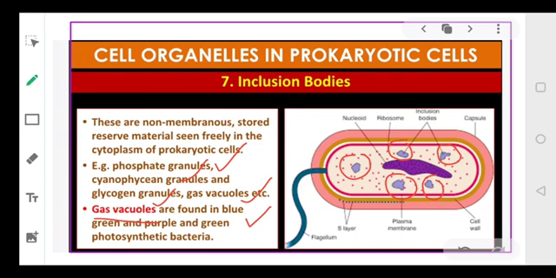So inclusion bodies are present in the cytoplasm and store the reserve food material, and we can have different types depending upon what they are storing. Phosphate granules store the phosphate, glycogen granules store the glycogen, and gas vacuoles store the gases.